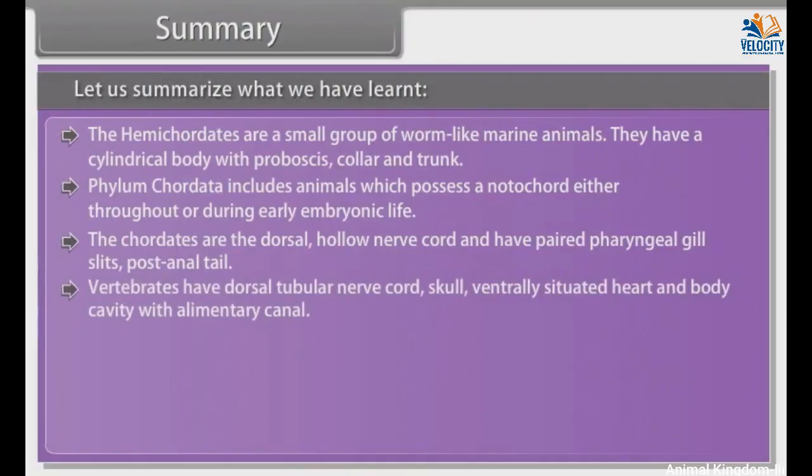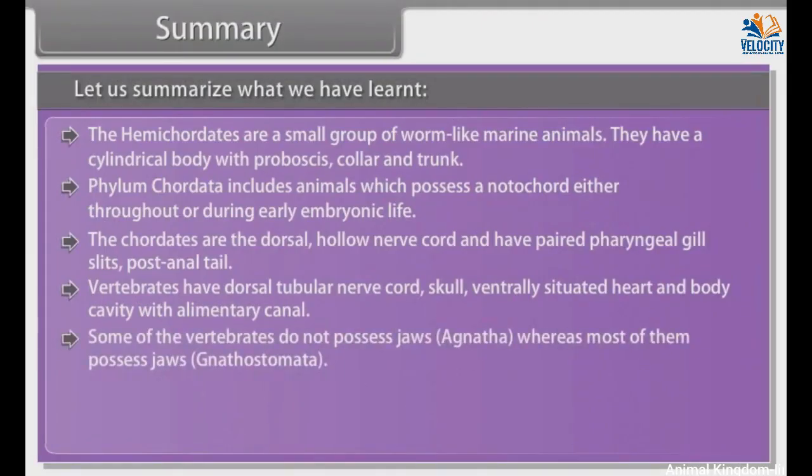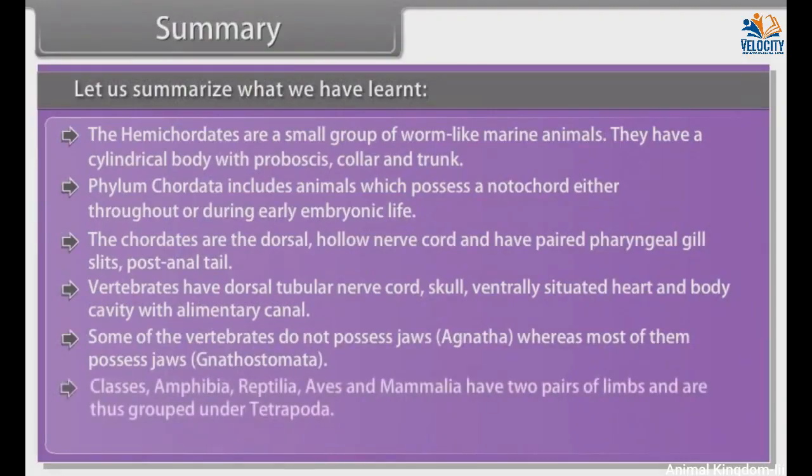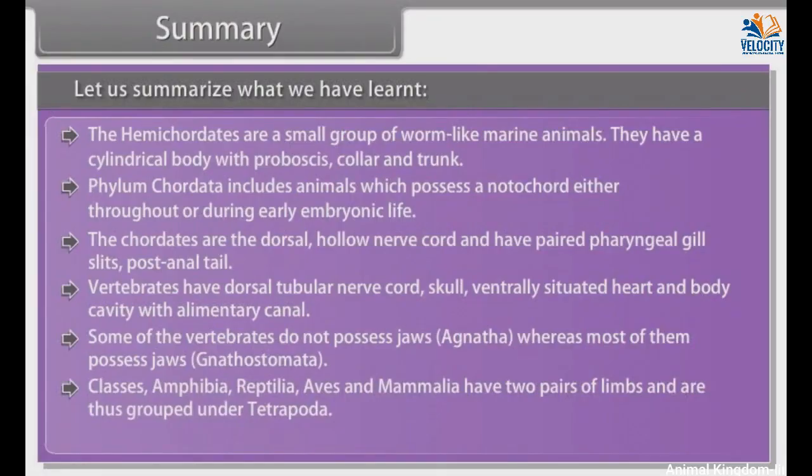Vertebrates have a dorsal tubular nerve cord, skull, ventrally situated heart, and body cavity with alimentary canal. Some of the vertebrates do not possess jaws, agnatha, whereas most of them possess jaws, gnathostomata. Classes Amphibia, Reptilia, Aves, and Mammalia have two pairs of limbs and are thus grouped under Tetrapoda. The amphibians have adapted to live both on land and water.